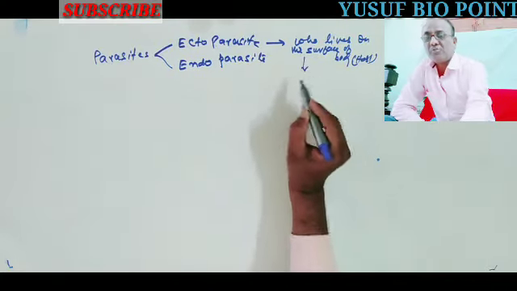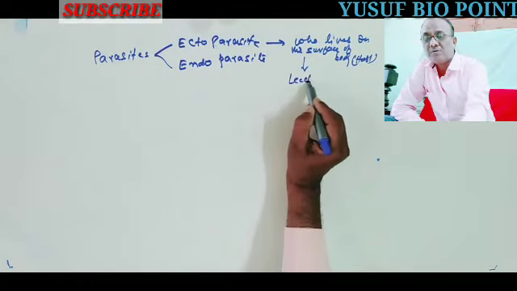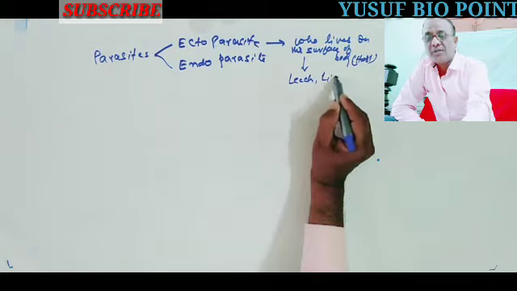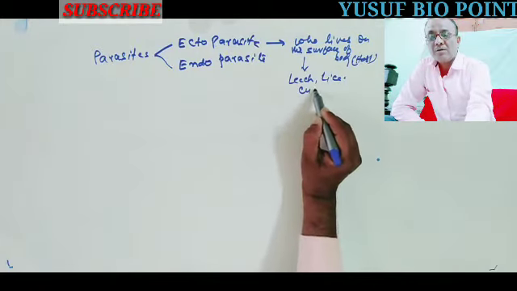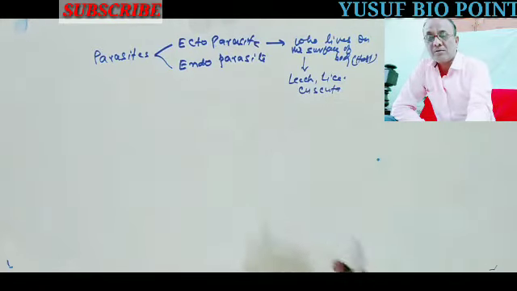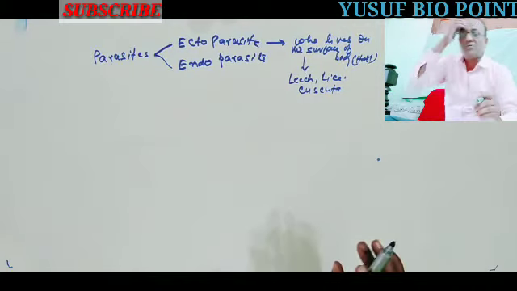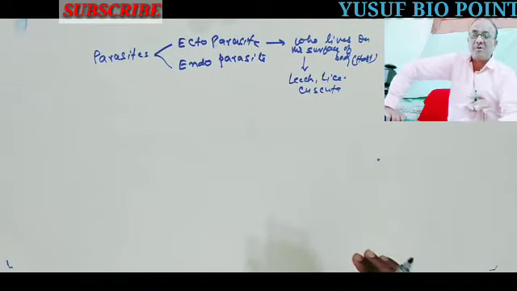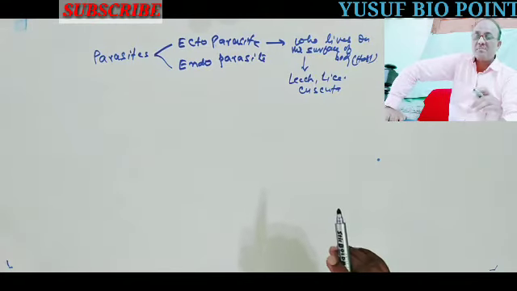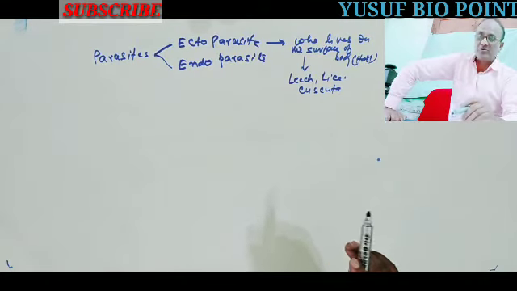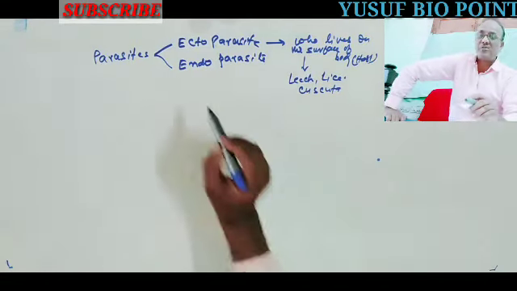As for examples, leech, lice, cuscuta. They are found on the surface of the body, on the external sites. So they are called ectoparasites, and it is also known as exoparasite.